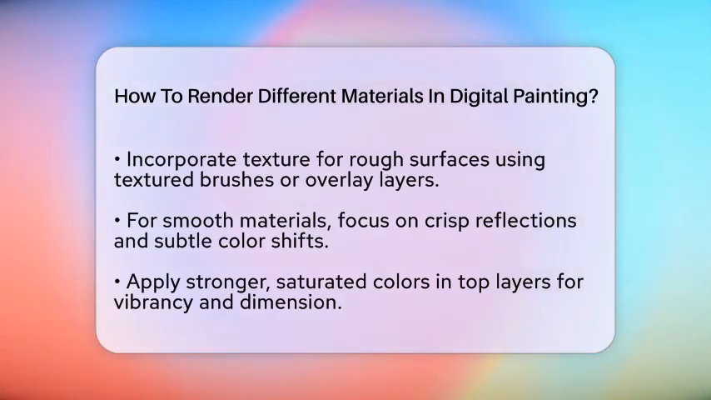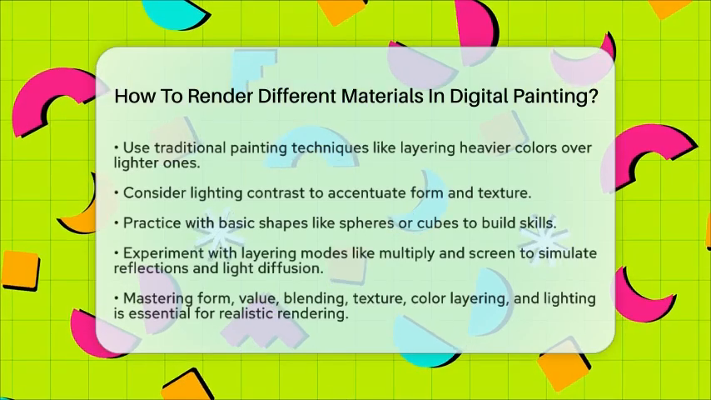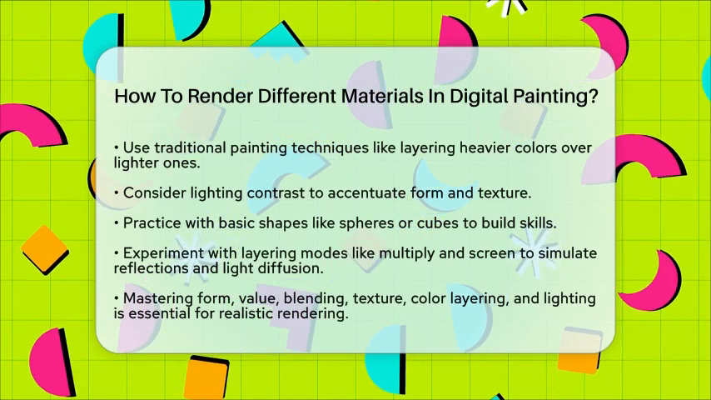Lighting contrast is another factor to consider. Strong directional light can accentuate the form and texture of the material, making your render more dynamic. Using semi-transparent brushes with warm or cool tones can simulate light temperature, adding realism to shadows and highlights.